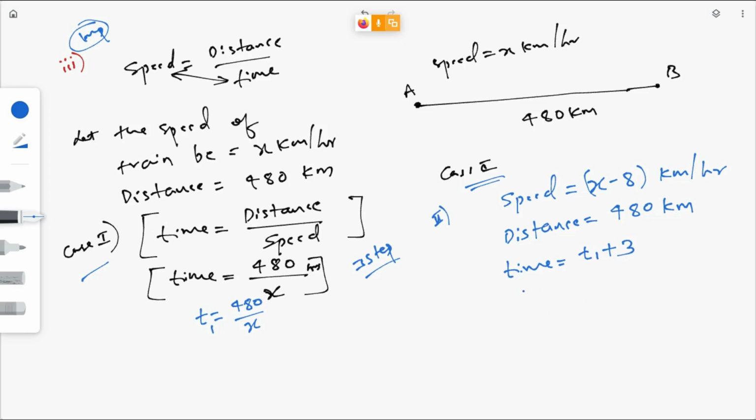So what is this t1? The t1 is 480 by x. Yes or no? So what I will do is replace this t1 by 480 by x plus 3. Understood? Any doubts here?